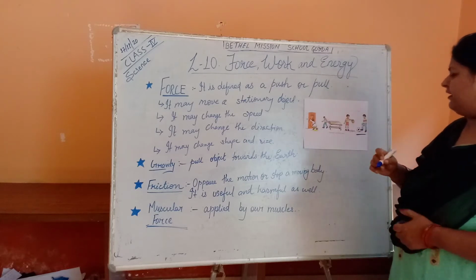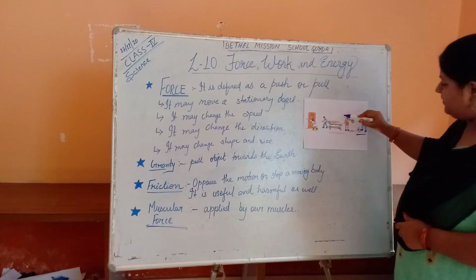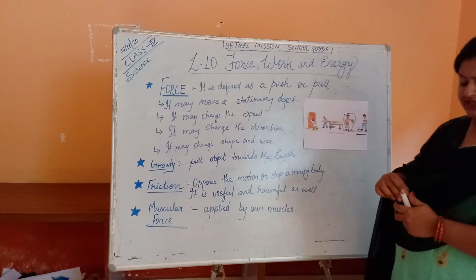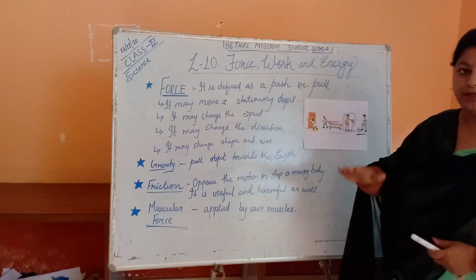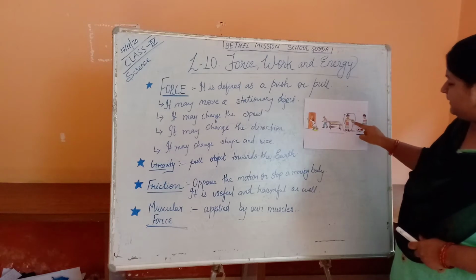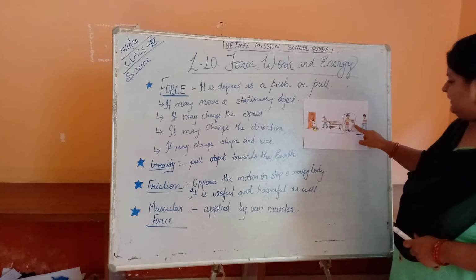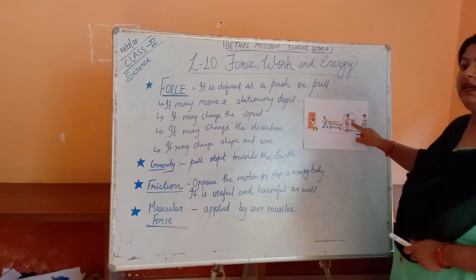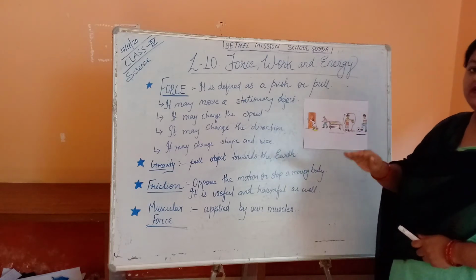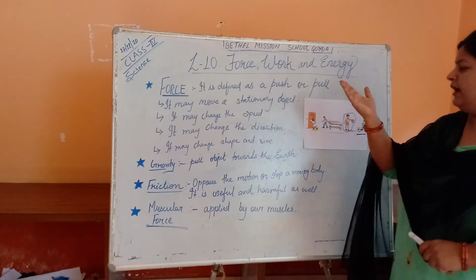Understood? Second one. See, this boy is playing with a basketball. In this picture you can see he is just playing with a ball, and he is applying force on the ball towards the earth, downward. So what will happen? The ball will come down and will again go up.